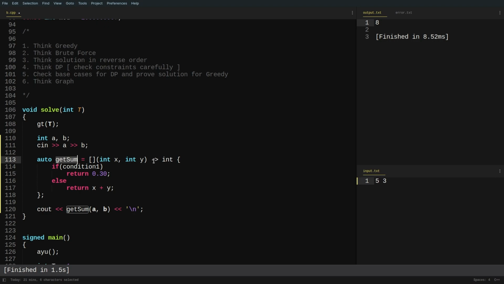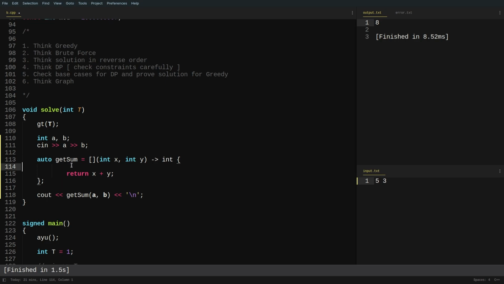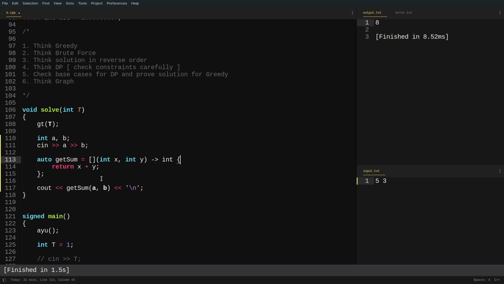lambda function. So with the help of this particular keyword, by writing it like this, arrow and int, I am denoting that this lambda function is going to return int or an integer. So I am explicitly denoting that the return value of this particular function is going to be integer, right? So this is something you can use if you want to specify what will be the return type of this particular lambda function. Now let us talk about the capture clause, and this will really help you to see how you can save a lot of code while using this particular capture clause.